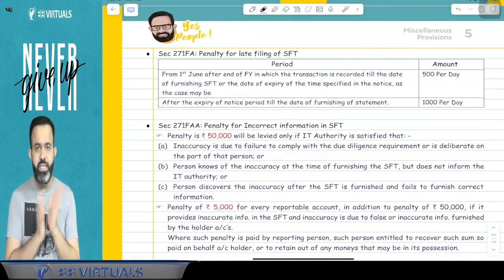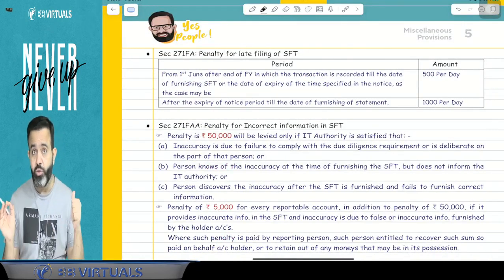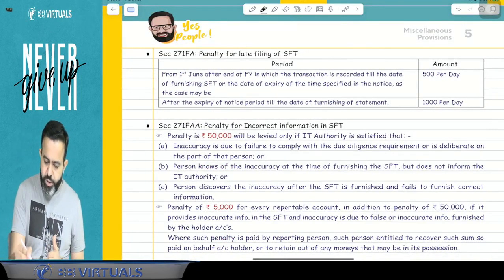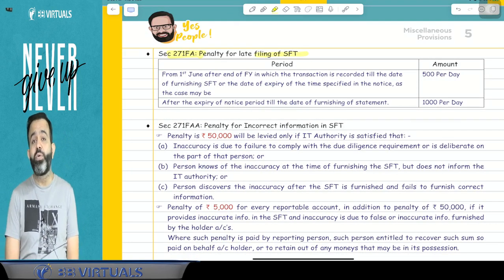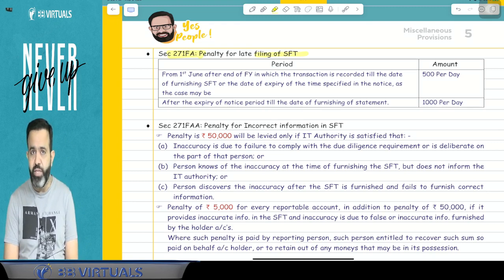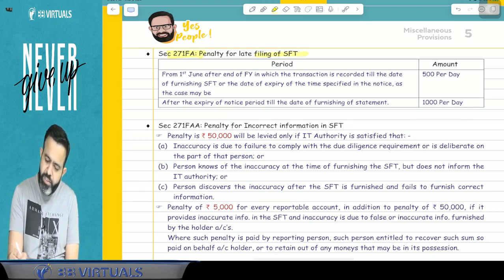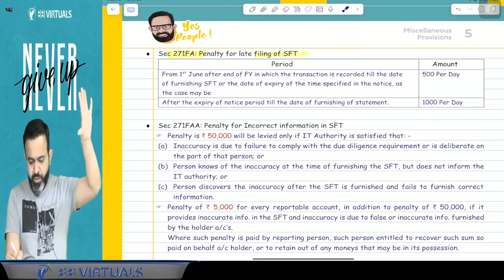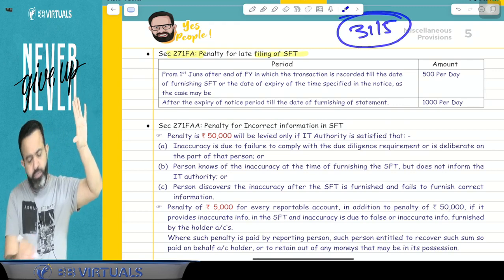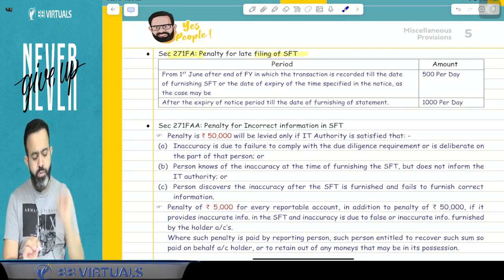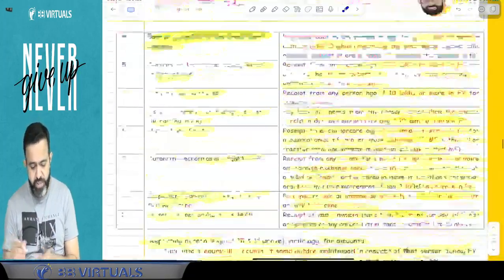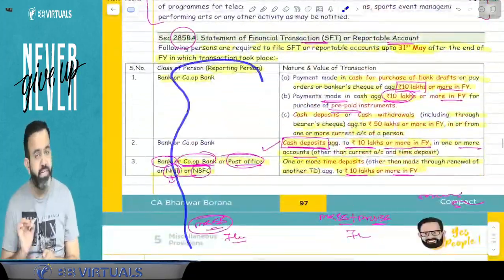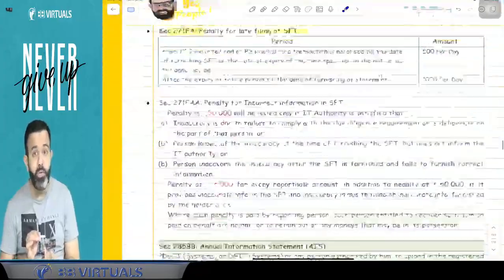Now guys, there is one interesting part, related to the penalty. Here, section 271FA says, guys, what is the due date of SFT? It is 31st May of the next financial year. Now suppose the bank, registrar and others have not submitted the SFT or reportable account, then what will be the penalty?